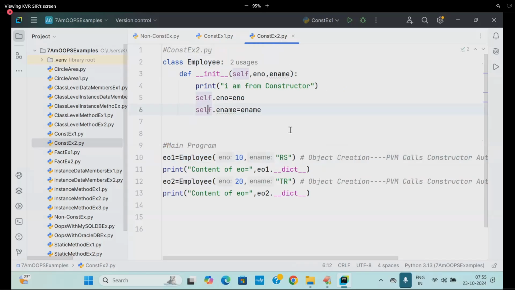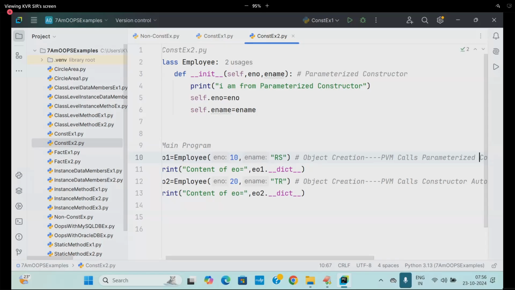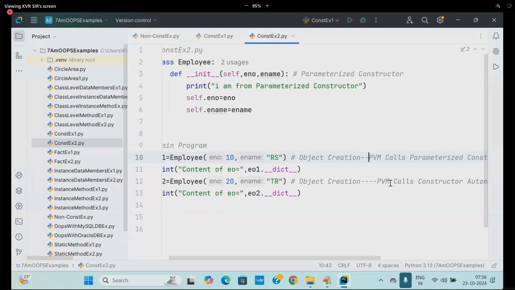Come to this place. This is along with the self. It is taking parameters. It is known as what? Parameterized constructor. So I can write it as parameterized. Why is it parameterized? Along with the self, it is taking extra formal parameters. By seeing this, EO1 equals employee of 10, 20, it is known as which constructor? Parameterized constructor only. So PVM calls which constructor? Parameterized constructor. I think you are following me.